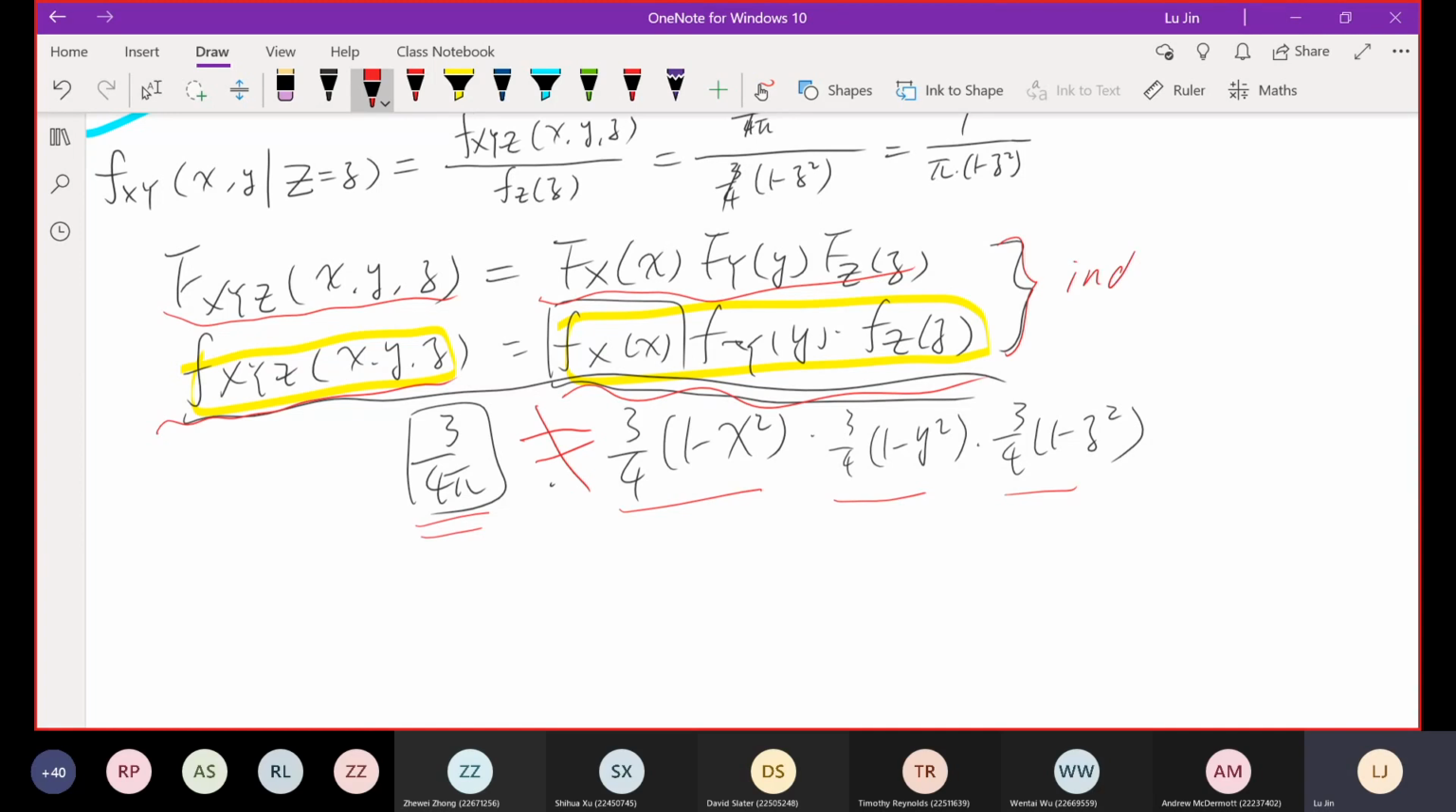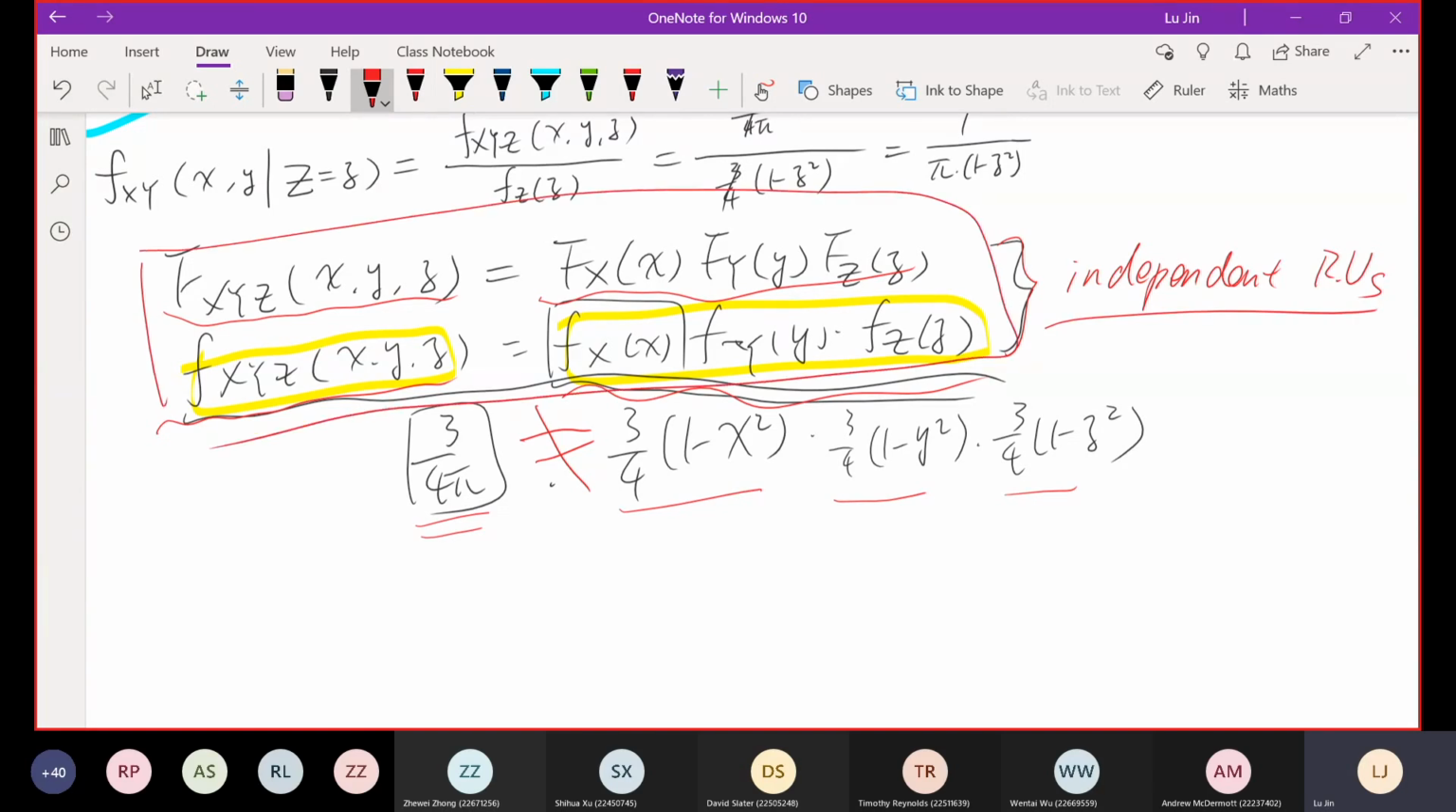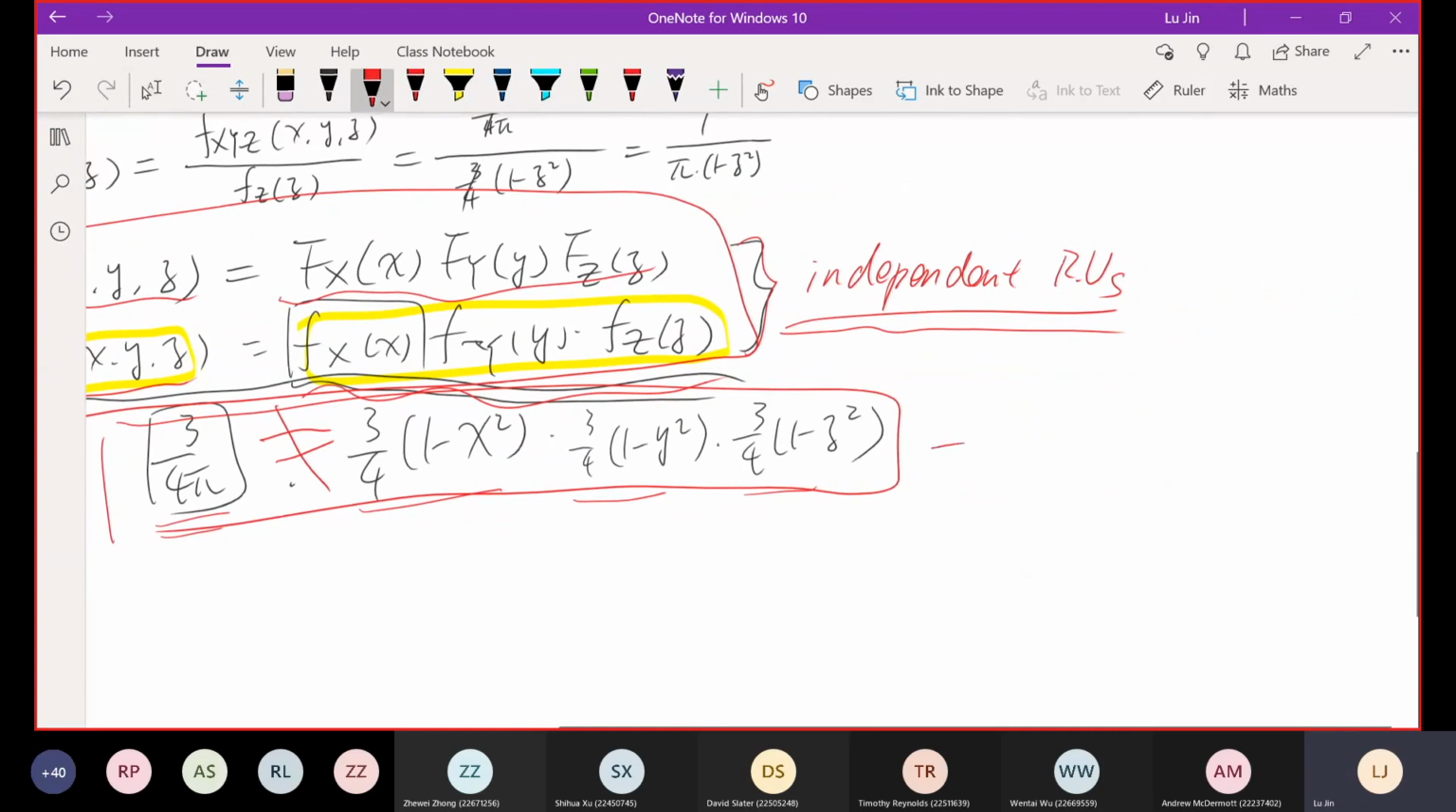So these are the rules for independent random variables. If these two equations hold, the random variables are independent. But in our analysis, it doesn't hold. So the random variables are not independent. Not independent means they are dependent. Okay, so this gives us the result: x, y, and z are dependent.